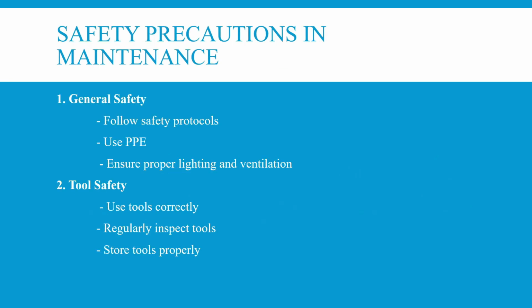While we do maintenance, we need to take care of some safety precautions. Those precautions are of two types: general safety and tool safety. Under general safety, we have to follow safety protocols and ensure proper lighting and ventilation. In the case of tool safety, we need to learn how to use tools correctly and regularly inspect the tools' status, because the tools used for maintenance should be intact and in proper condition, otherwise they will create a problem. And storing of the tools should also be taken care of properly by following some procedure, otherwise it will create some chaos.